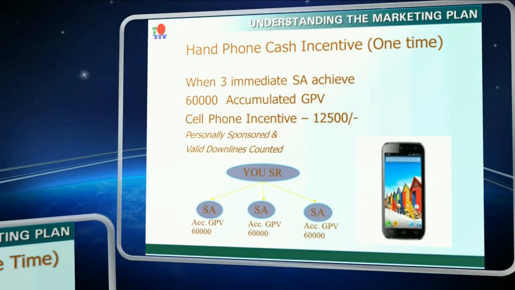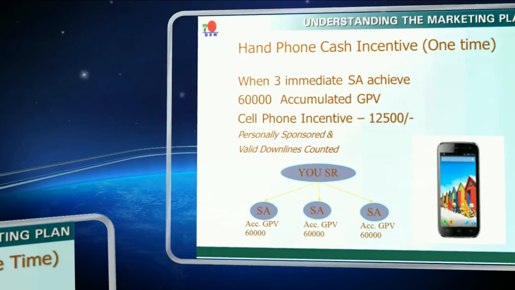Handphone incentive is a one-time incentive given to the Star Ruby to reward them when 3 immediate star agents accumulate PV of 60,000 under them with the direct sponsor. They are eligible for this handphone incentive, which is rupees 12,500.